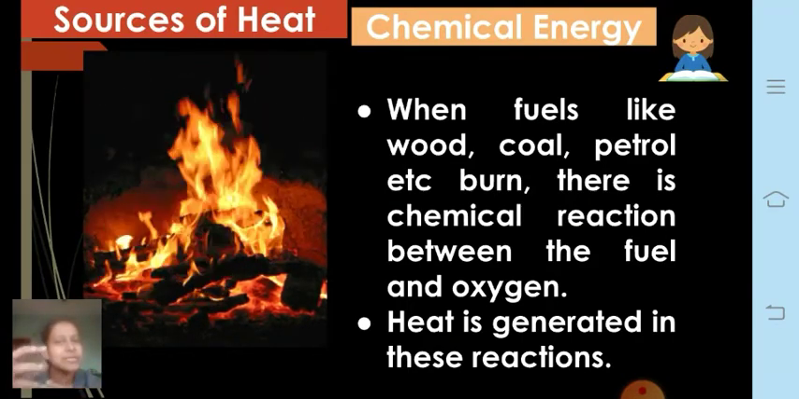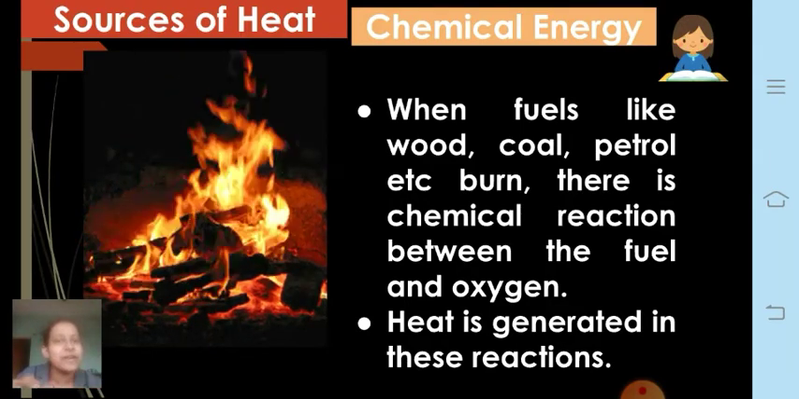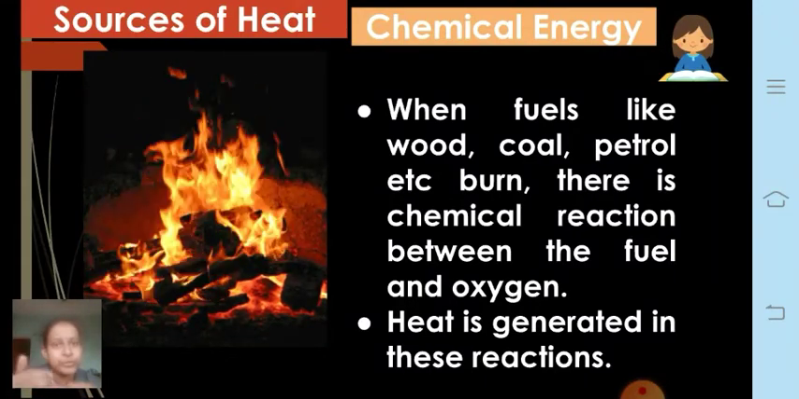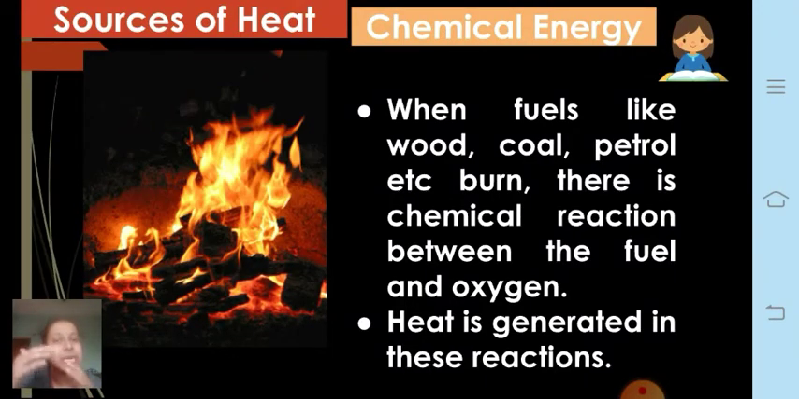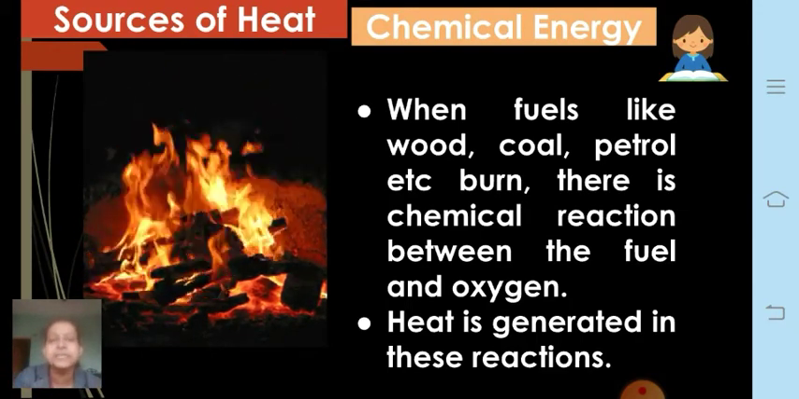Actually what is happening is that they are burning in the presence of oxygen. And when they are burning in the presence of oxygen, what is produced? Heat is produced during combustion. This process is also called combustion of the fuels. Fuels can be any substance that burns.